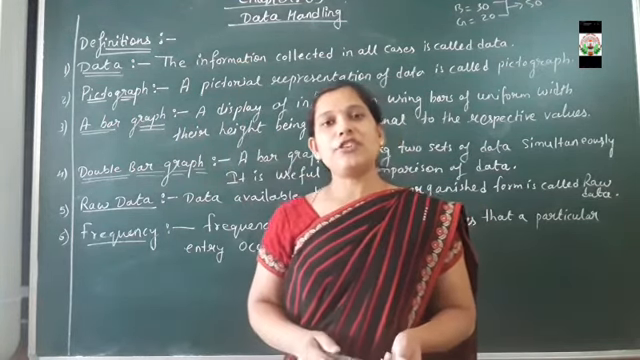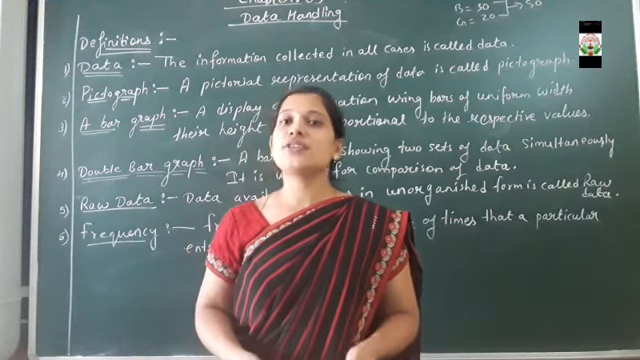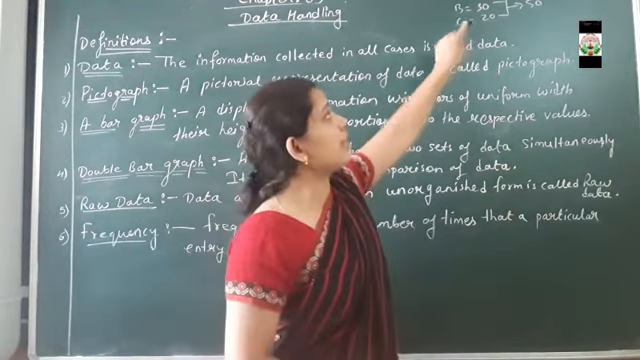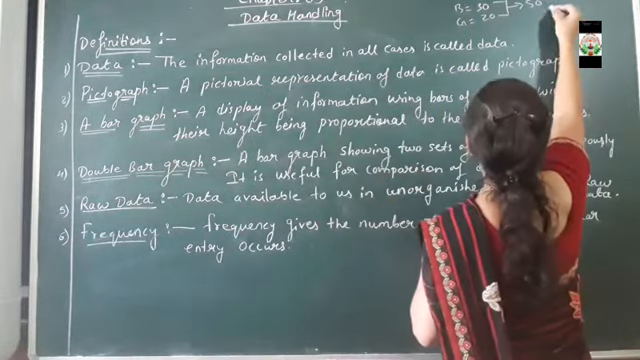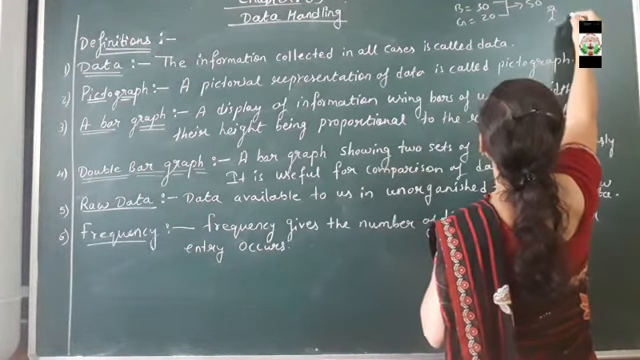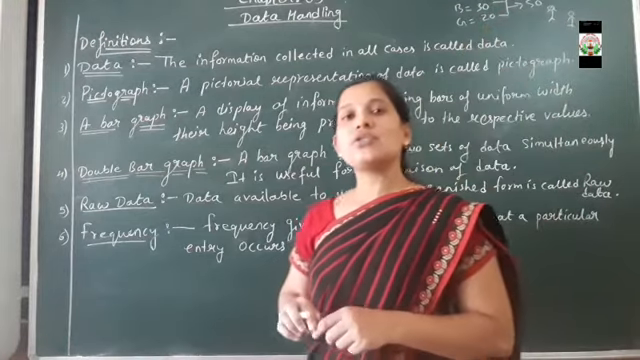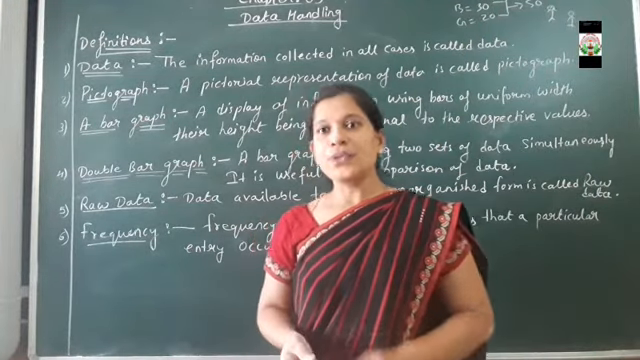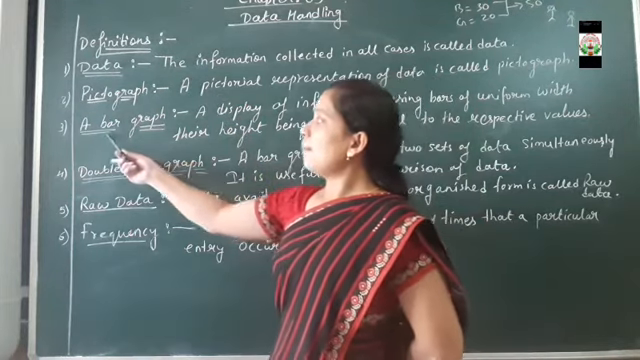Second, what is a pictograph? Everybody knows that a pictorial representation of the data is said to be a pictograph. Suppose this data is to be represented in a pictograph. How to write? We are going to make the picture of a girl, then make the picture of a boy like this. So this is a pictorial representation of the data in picture form, that is known as a pictograph.